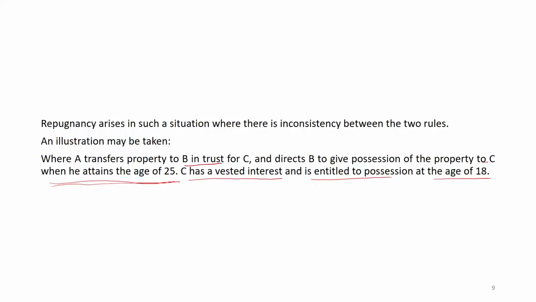So, the law says that since it was for the minor, he will take full possession of the property just after the age of 18, not after the age of 25. Clear? So, C has a vested interest and is entitled to possession at the age of 18.